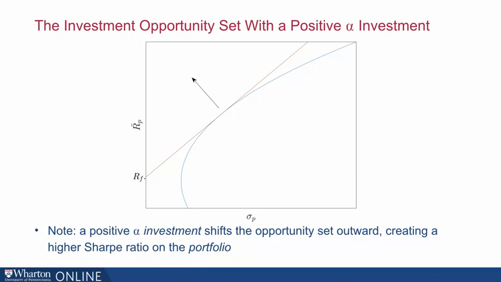Now, these are closely related because if you have a high Sharpe ratio portfolio, and if you include an asset that has a positive alpha in that portfolio, what that does is it pushes the investment opportunity set outward and increases the slope, as shown in this diagram. So in other words, the two measures are linked.